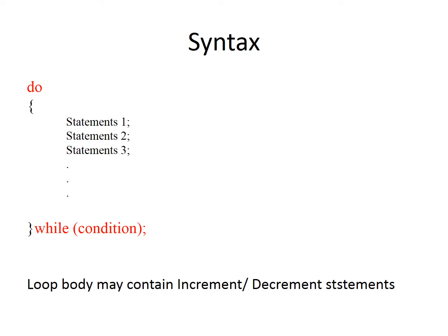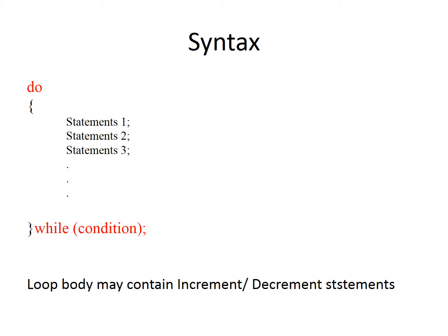The loop body is enclosed within a pair of curly brackets. After the closing curly bracket we mention the condition by using the keyword while. The condition is always terminated with a semicolon, because here the line is terminated.